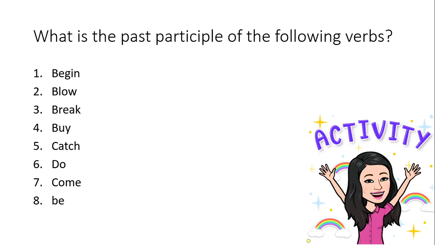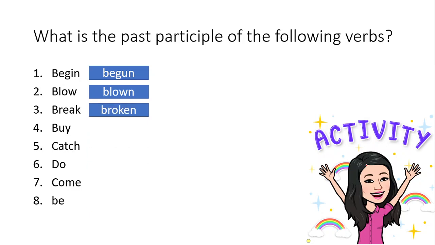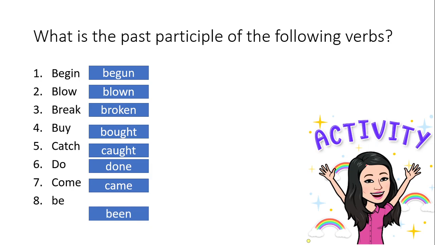Okay. So let us have another activity by writing the past participle of the following verbs. So I have in here begin, blow, break, buy, catch, do, come, be. You can pause this video to try to answer this simple activity, and you can press play if you want to know the answers. So now let me reveal the past participle of these verbs. So we have begin will become begun, blown, broken, bought, caught, done, come, and been.